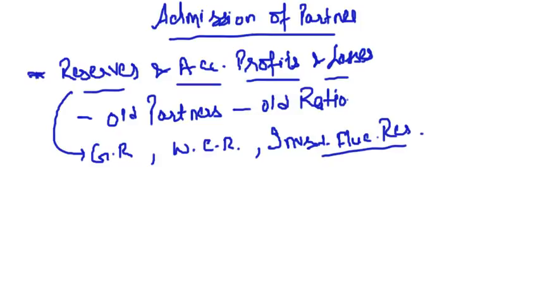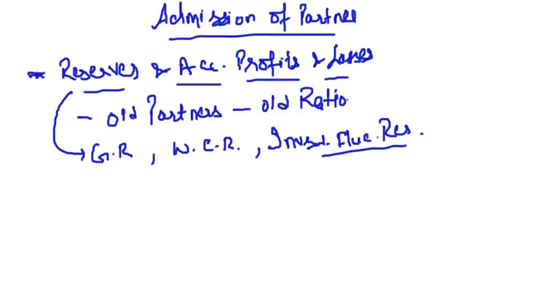If there is a difference between the market value and the book value, the value appearing in the balance sheet, of the investments, and if there is a loss on that, that loss will be written off from the investment fluctuation reserve, and the balance reserve will be transferred to the capital accounts of the old partners in old ratio. Clear?